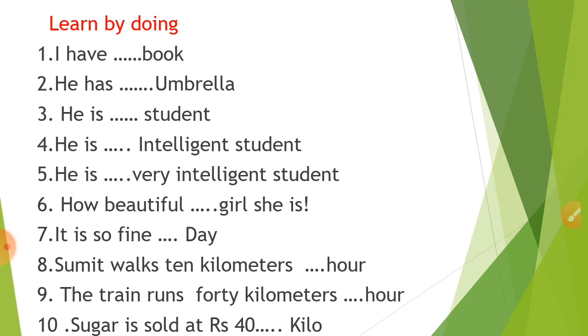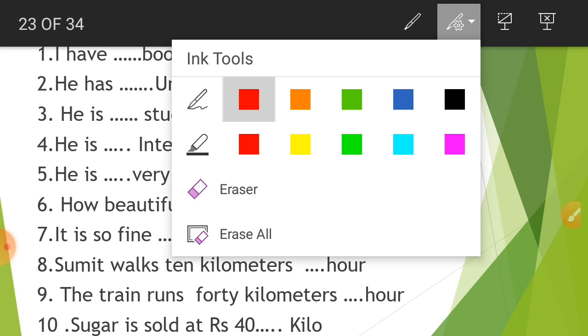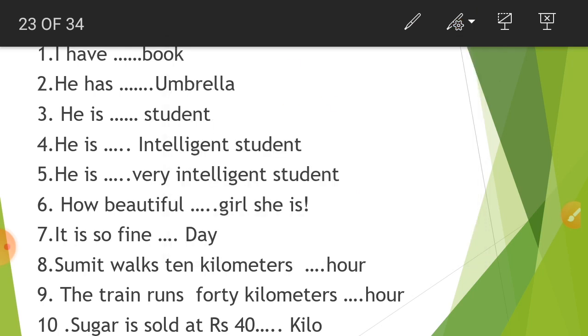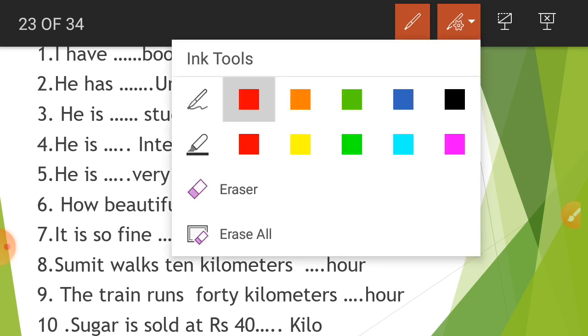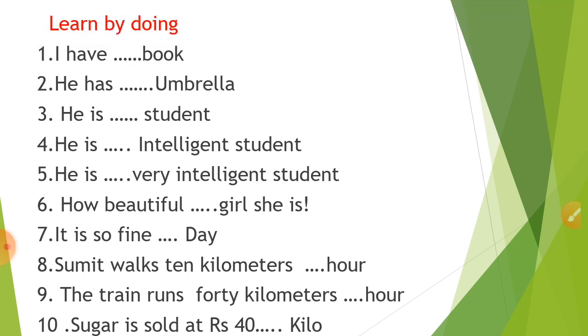First is: I have dash book. Something is missing. What is that? A. We are missing a here. In the second example, he has dash umbrella. O is a vowel sound, so what do we have to use here? An. In the second one we have to use an. Let's come to the third one: he is dash student. He is a student.